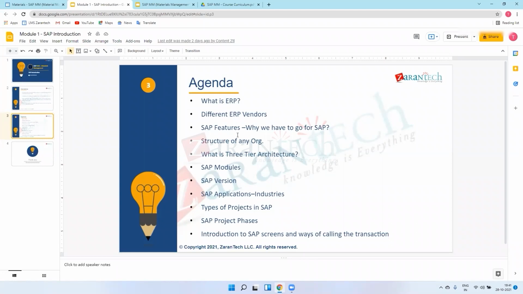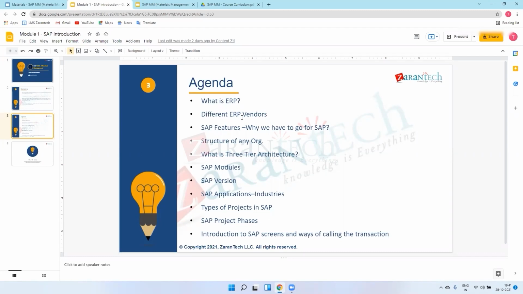First, what is ERP? I explained earlier that ERP means enterprise resource planning, and it is integrated with the business processes. It's a core module, we can say. ERP is an application where we automate the business processes and which provides controls and a central database. Whatever manufacturing, sales, and human resources there are, all of these are included in ERP.